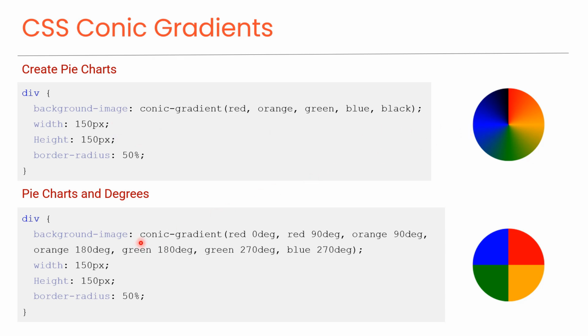In this example, we are using a conic gradient to create a pie chart, where we have specified different colors at different degrees. Red at 0 degrees and 90 degrees, orange at 90 degrees and 180 degrees, green at 180 degrees and 270 degrees, and blue at 270 degrees. And you can see the preview here.